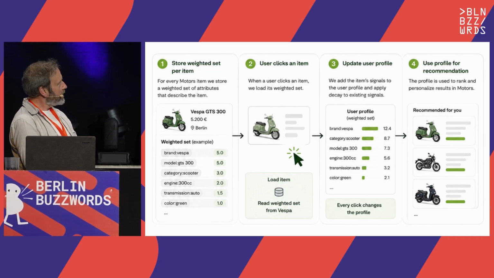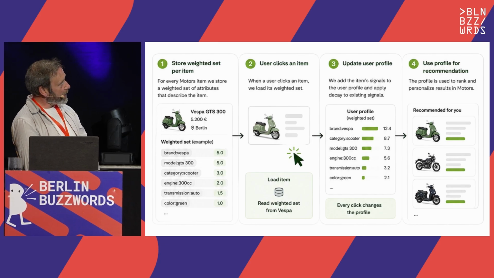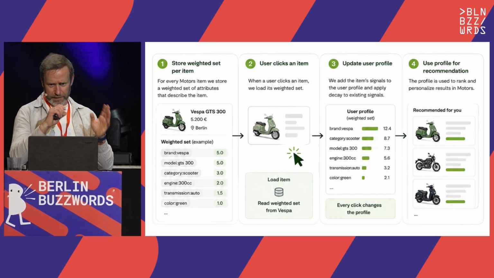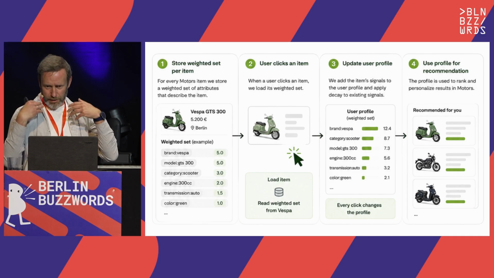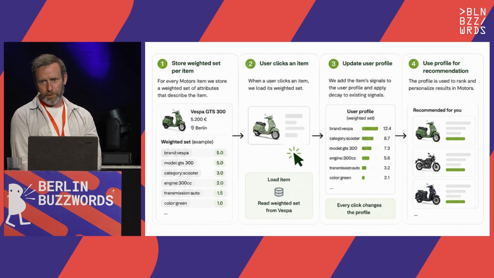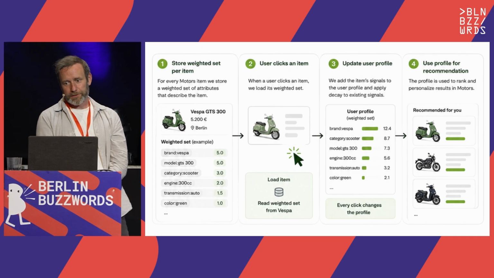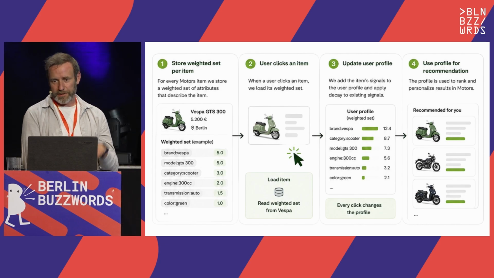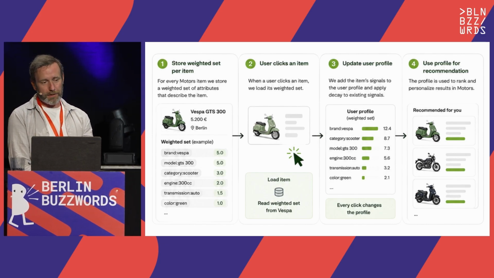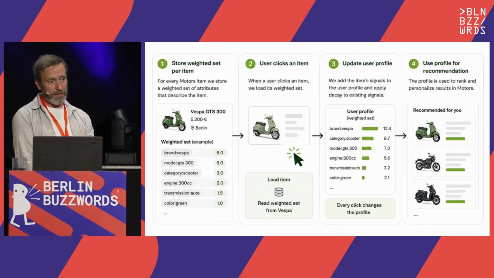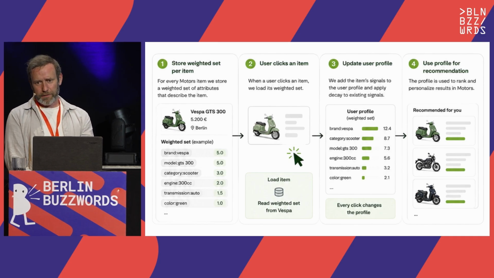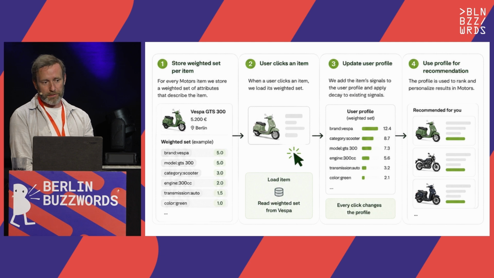So to recap, we have this weighted set of user clicks, and then we derive the profile with every click, putting in the decay function, and then we show the results live to our users. Overall, it took us 4 weeks of development, also thanks to Vespa, because they gave us enough credits for the cloud to try out things. And actually, the results, when we brought it live after some weeks, were pretty good. So we're thinking we stay with Vespa for now.